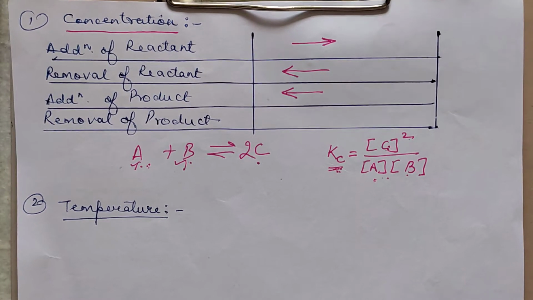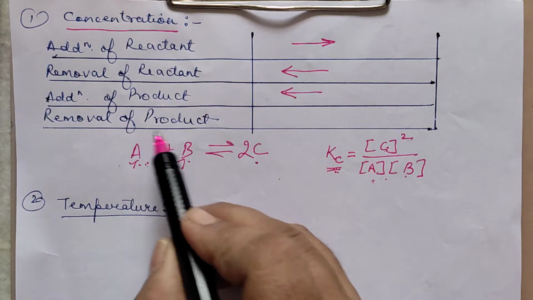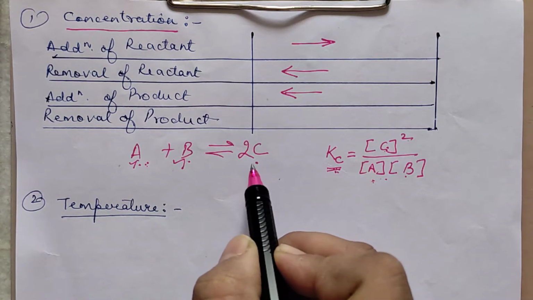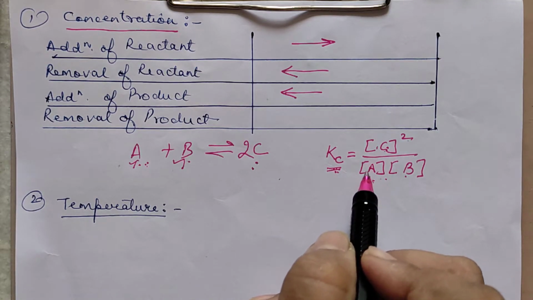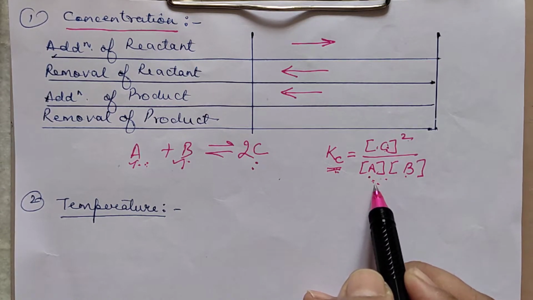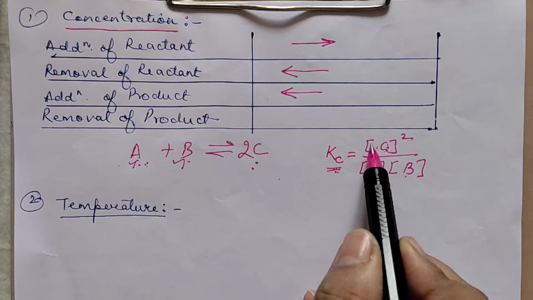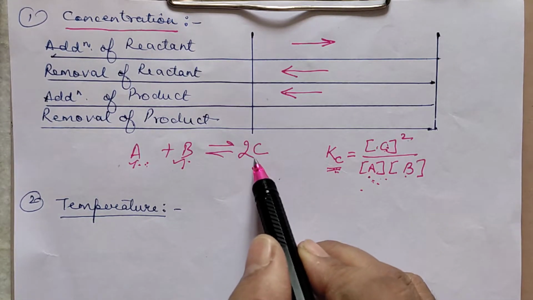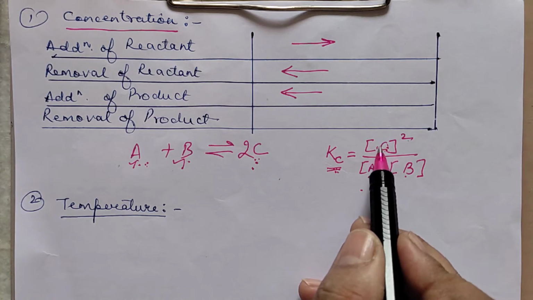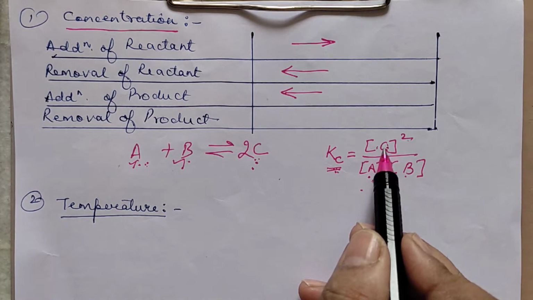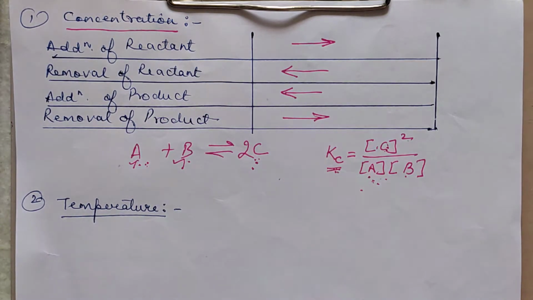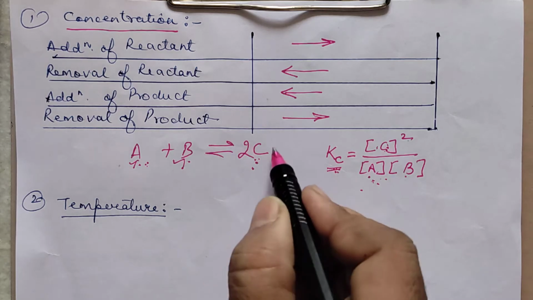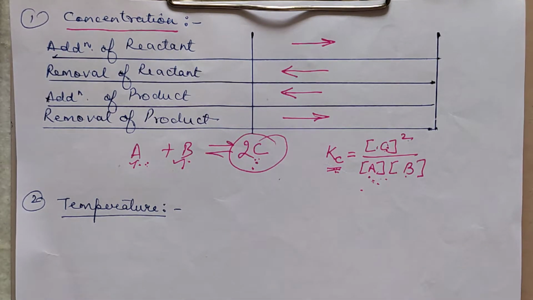Okay, the last one, let us see this, where it is said that the products are removed. This is removed means the numerator is decreased. If the numerator increases, the lower part also should increase. If the numerator decreases, the denominator also should decrease. So we have removed the products, means numerator concentration has decreased. So this also should decrease. This decreases only when the reaction shifts in the forward direction. So in order to get more products, what are the two conditions required?